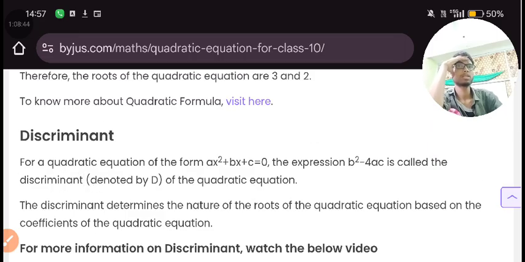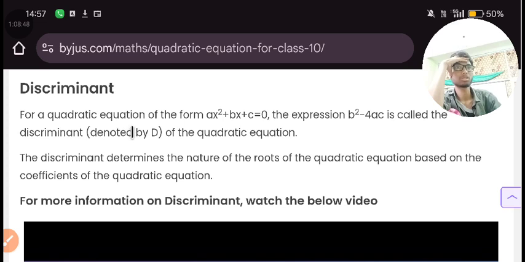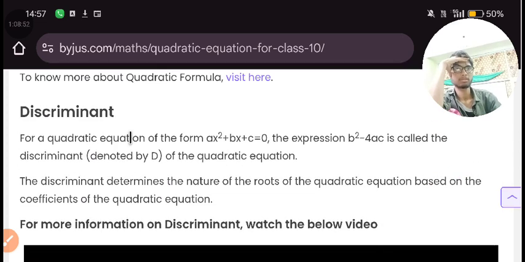What is the discriminant? The discriminant will tell you the nature of the roots. So to find the discriminant, we will use this formula: b square minus 4ac. B is the coefficient of the middle term of x, and 4 is a number. A is the coefficient of the quadratic term. C is a constant.